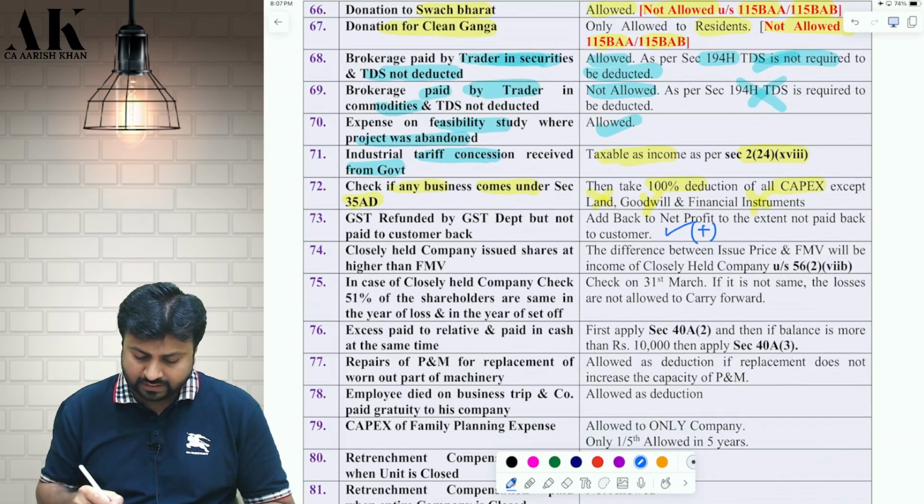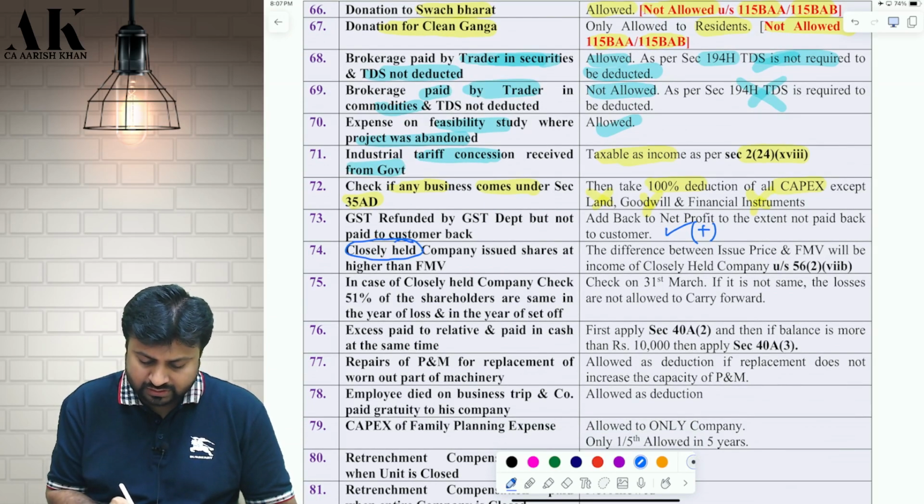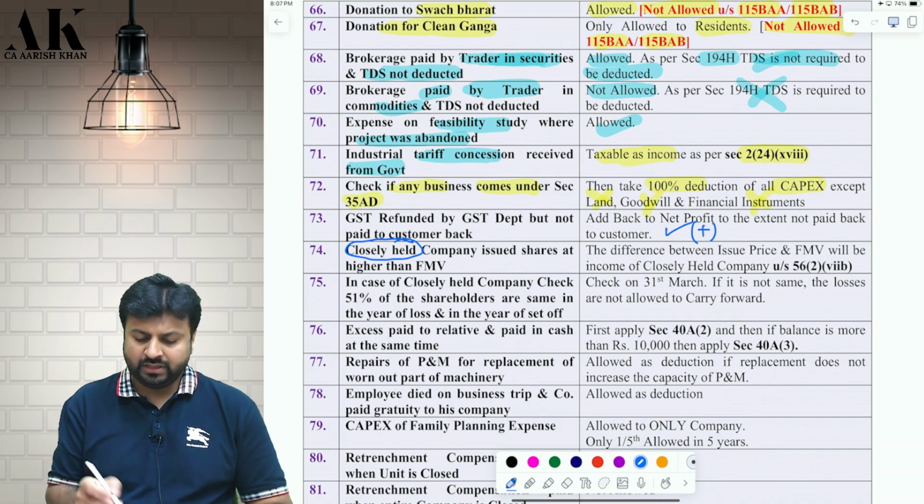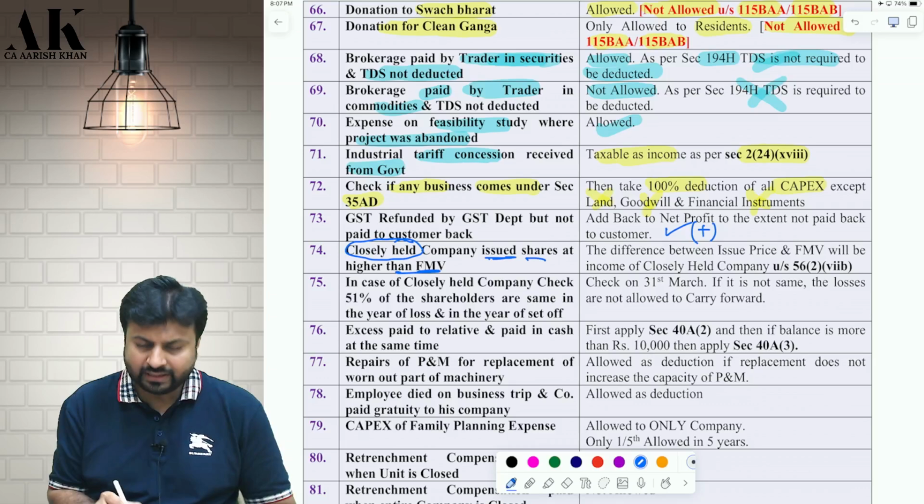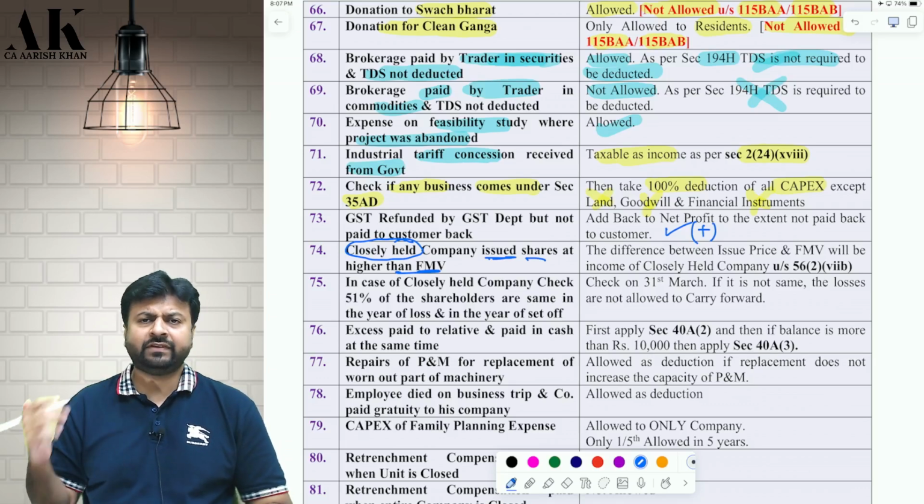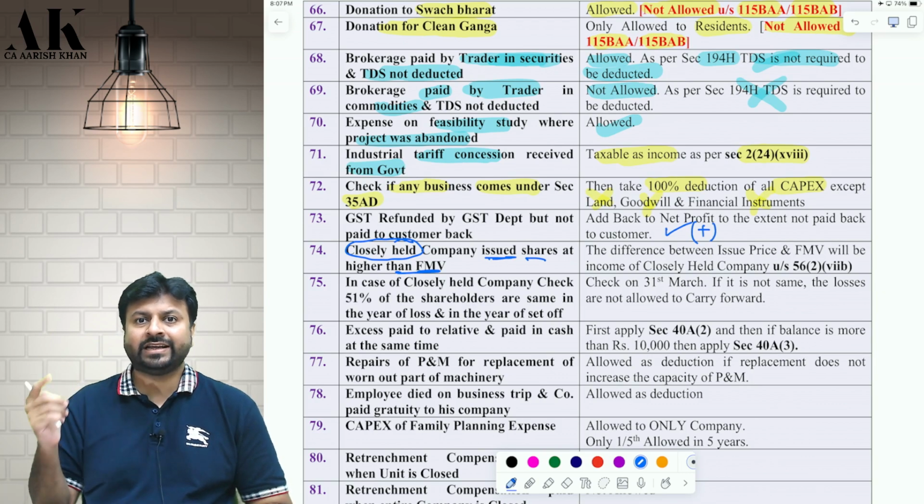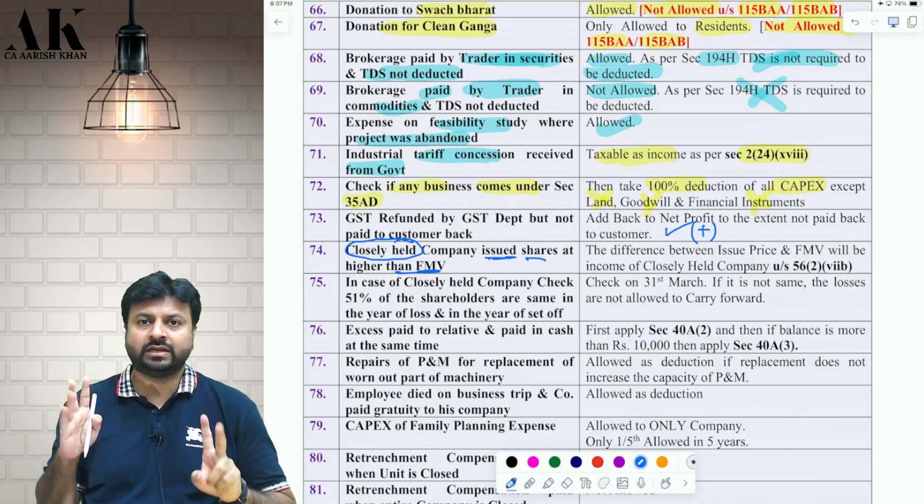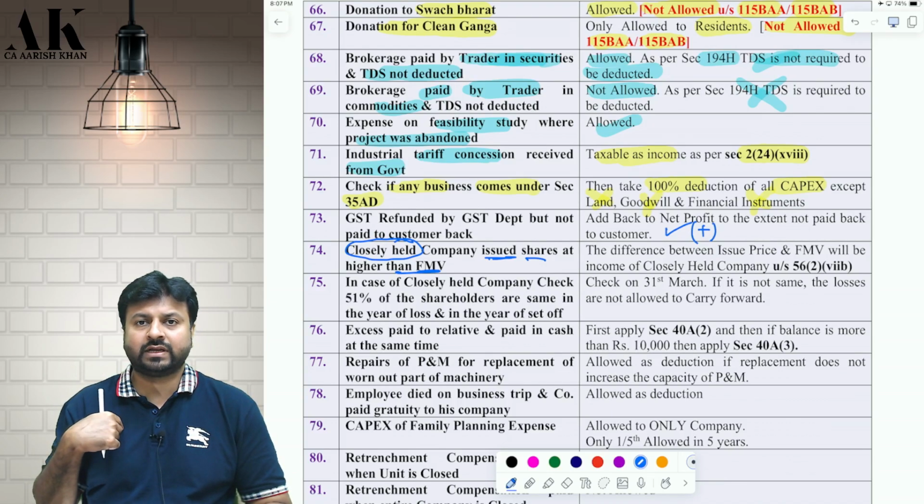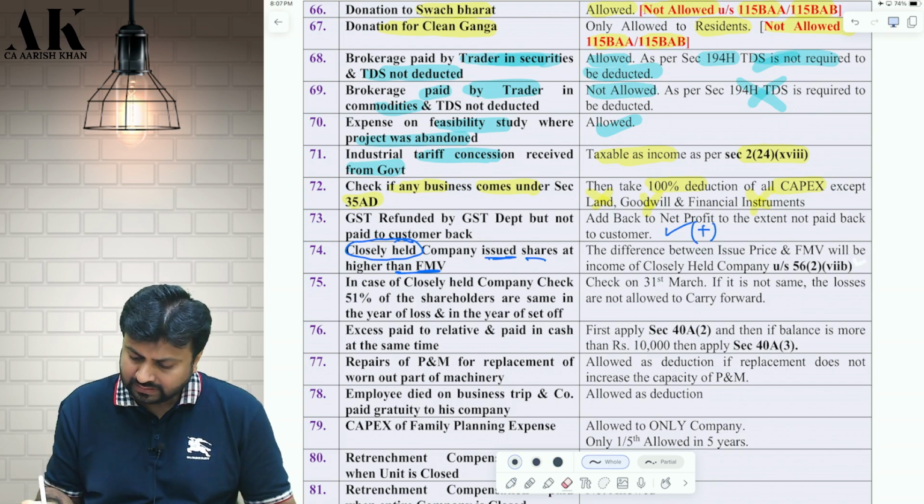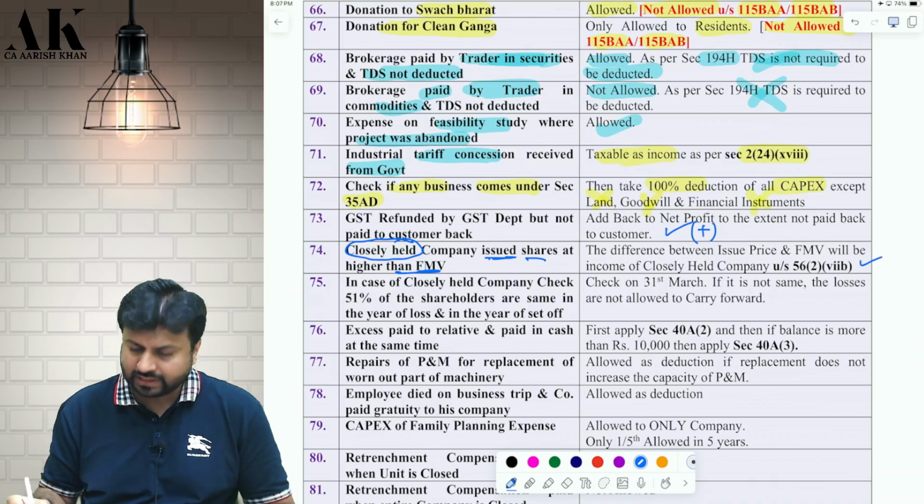Next one, there is a closely held company. If a closely held company issues shares at higher than FMV, say the FMV of the share is 30 rupees, but I am issuing at 100 rupees. So how much higher am I issuing? I am issuing 70 rupees higher. That difference of 70 rupees will be considered as income from other sources of the company under section 56(2)(viib). Check over here.